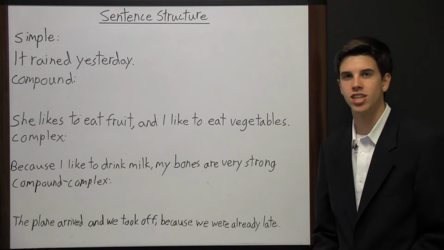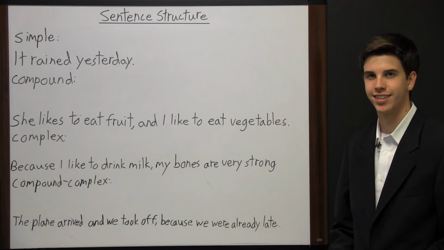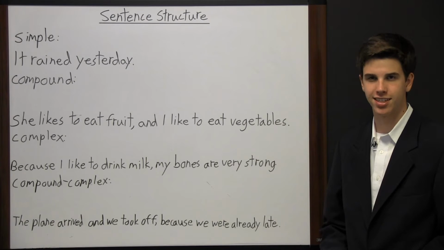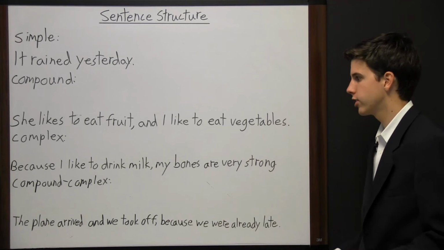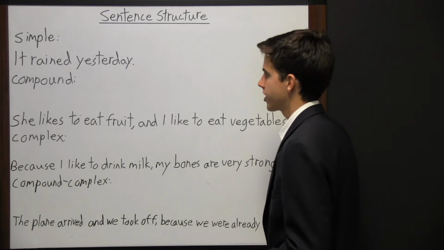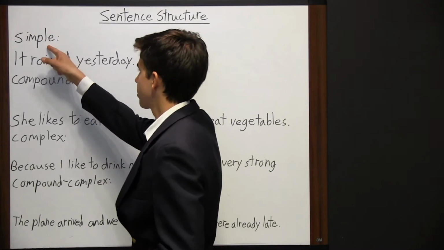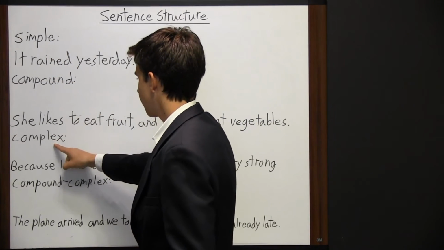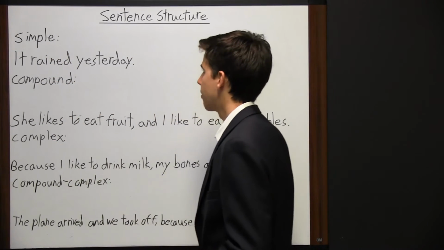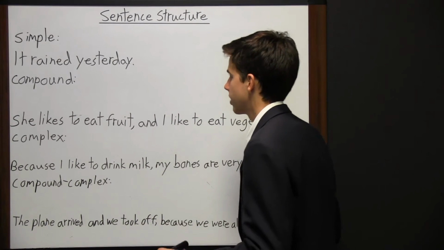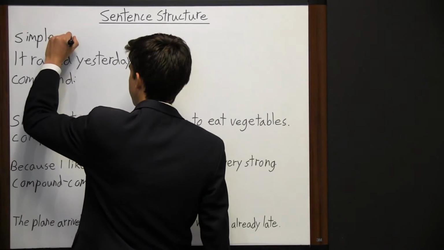ACT English, sentence structure. A sentence can be identified according to its structure. So the four different types of structures are simple sentence, compound sentence, complex sentence, and compound-complex sentence. So a simple sentence is made up of just an independent clause.